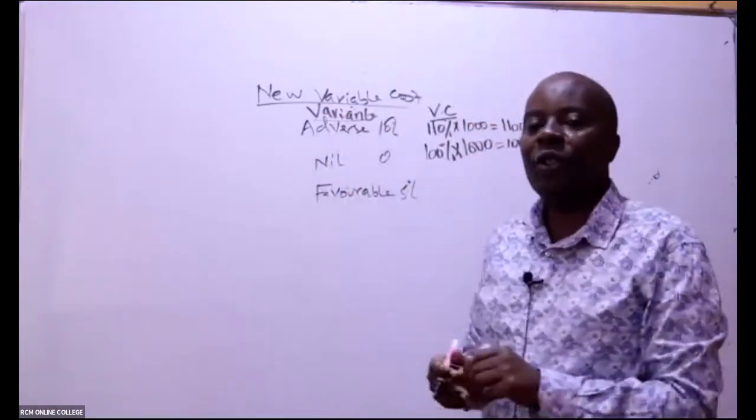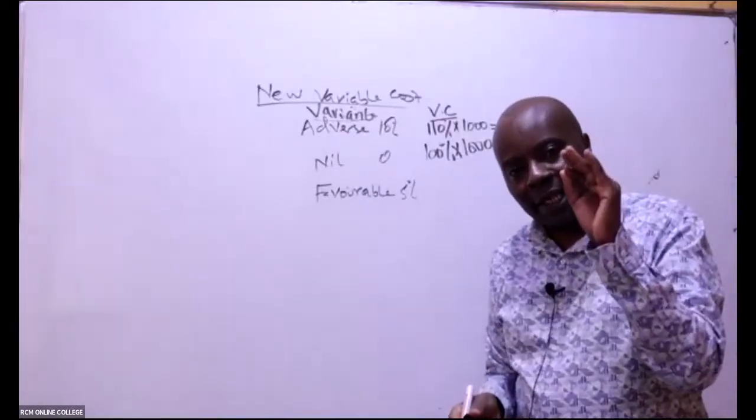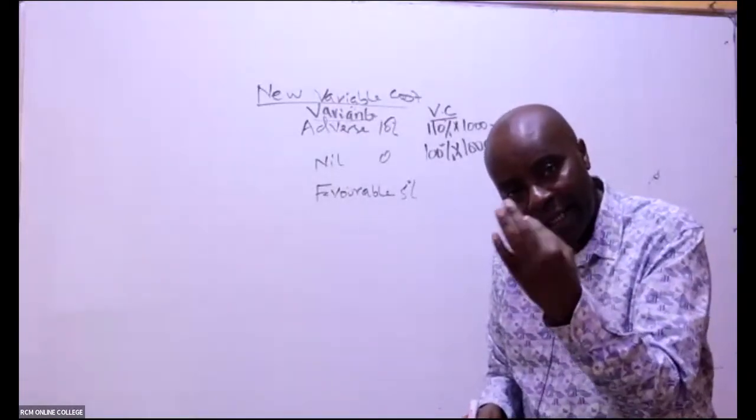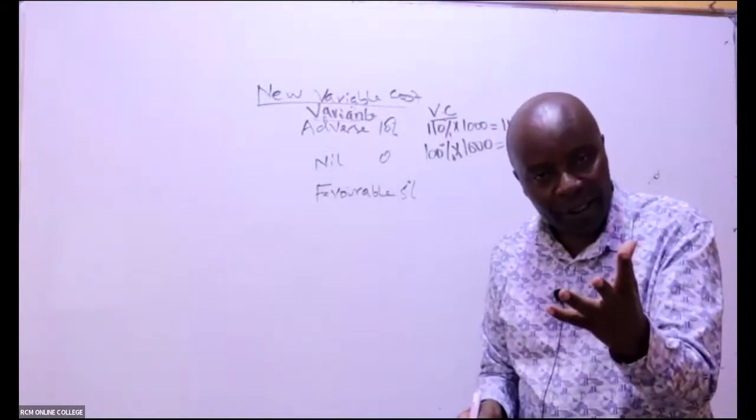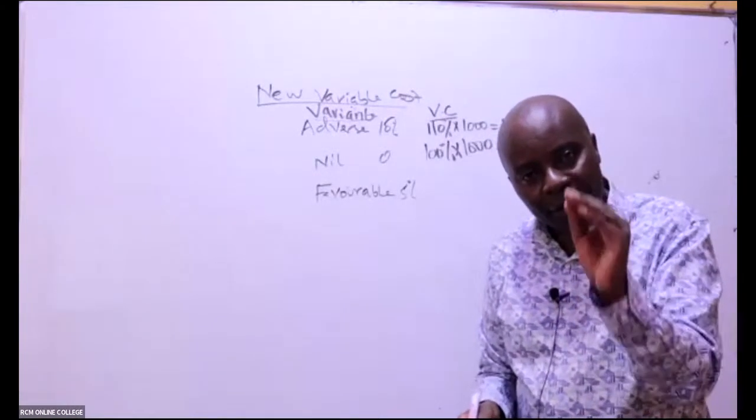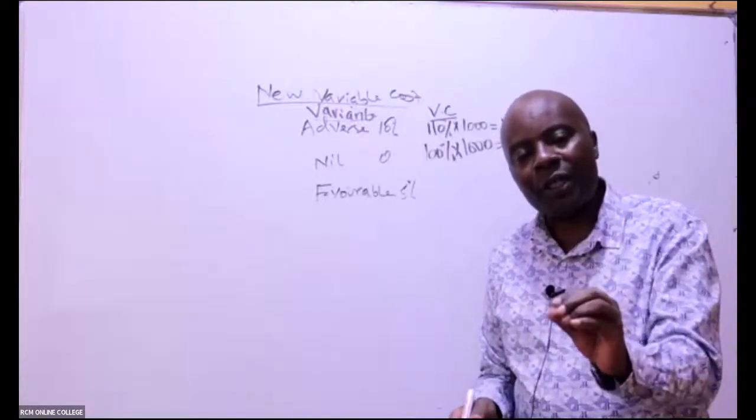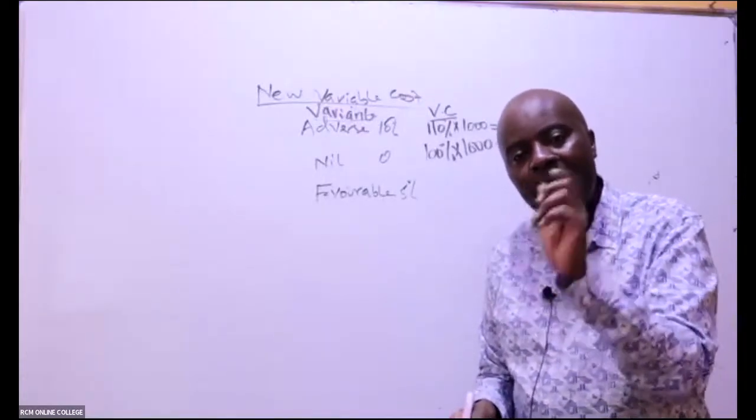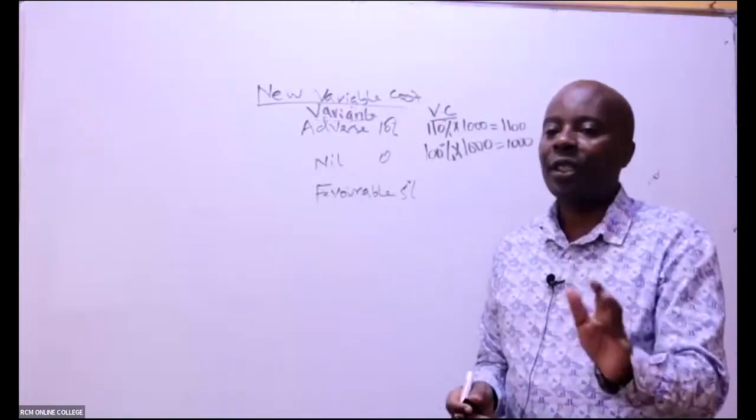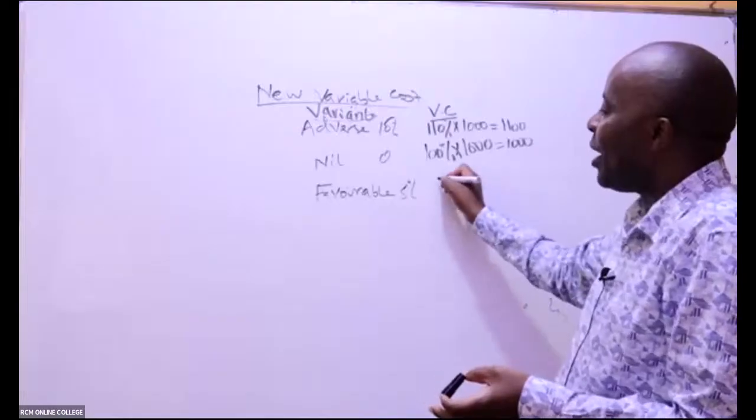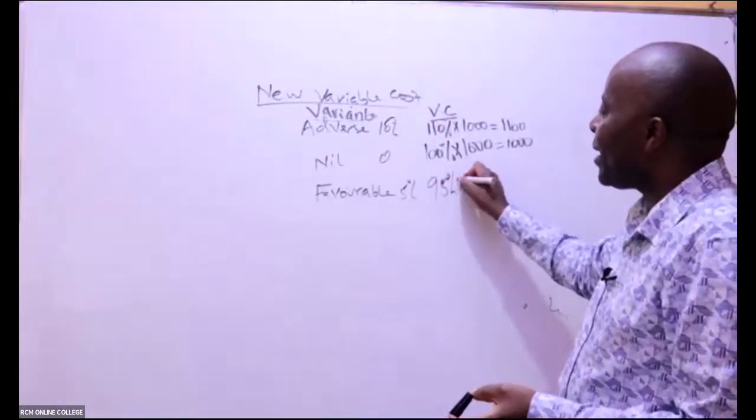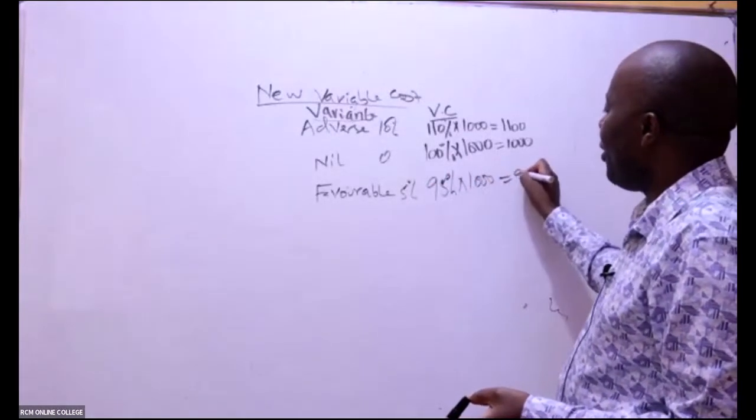So whenever, ladies and gentlemen, a variance is nil, it means that the standard is exactly equal to actual. We don't even have to remember the thing of 100%. You can simply say that given that the standard variable cost is 1,000 and there is a nil variance, it means that the actual will also be 1,000. And then we talk of favorable 5%. So we cut 5% from 100. So that will be 95% over 1,000, which gave you guys what here?